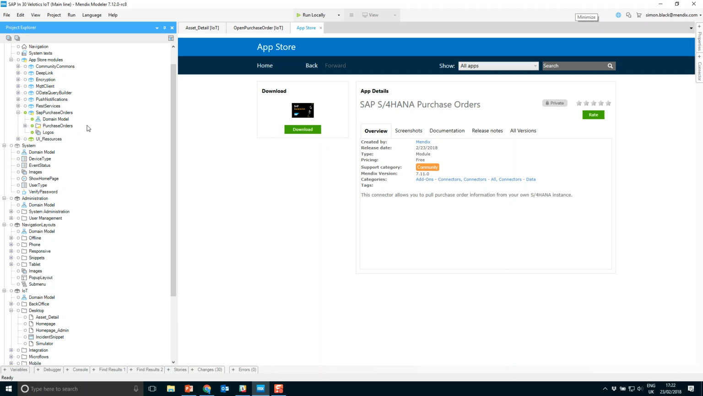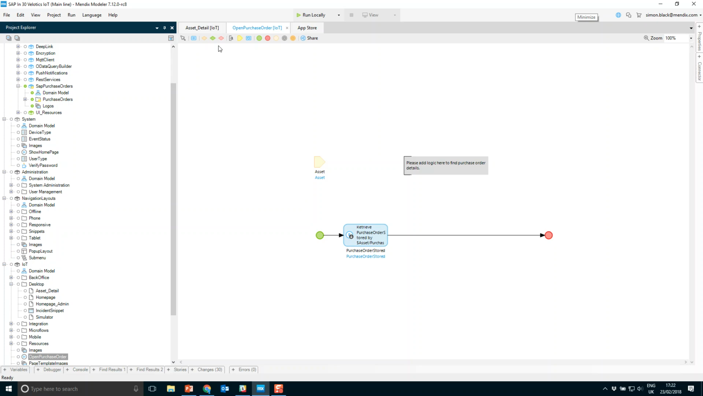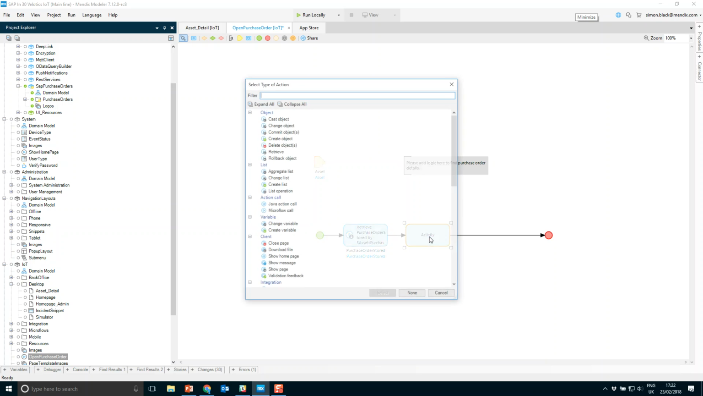We can see that we've got that in our App Store modules here, and we can start to use that now in the microflow. So if we switch back to the microflow, we can start to build out the rest of this logic. The first thing we want to do is drag on a new activity.